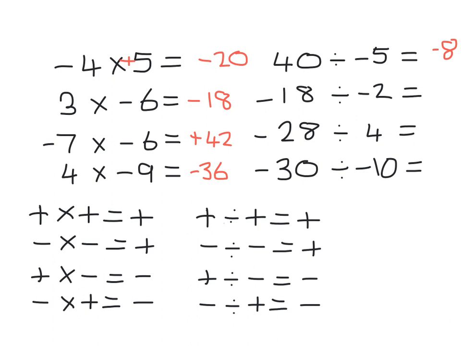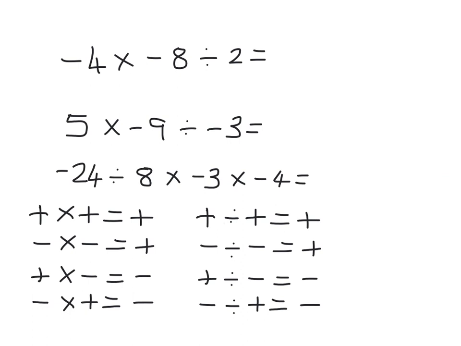Minus 18 divided by minus 2. Well, 18 divided by 2 we know is 9. It's going to be positive because there's 2 negatives in the question. Minus 28 divided by 4. Well, 28 divided by 4 we know is 7. And there is a 1 minus there. And minus 30 divided by minus 10 would give us 3. Again, you can put a positive there if you wish.